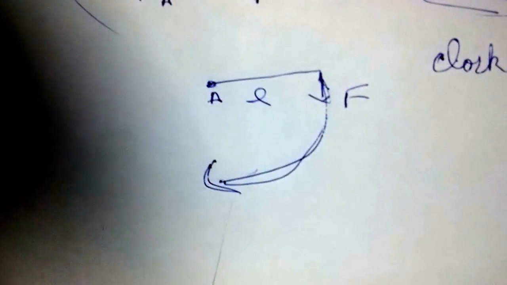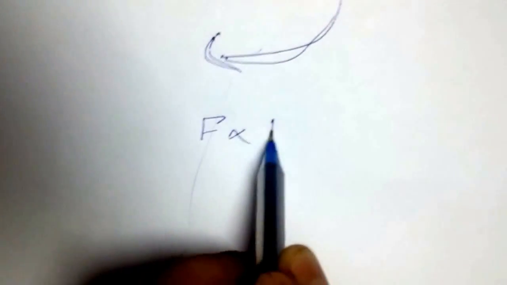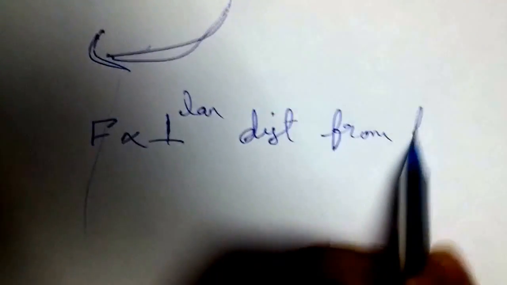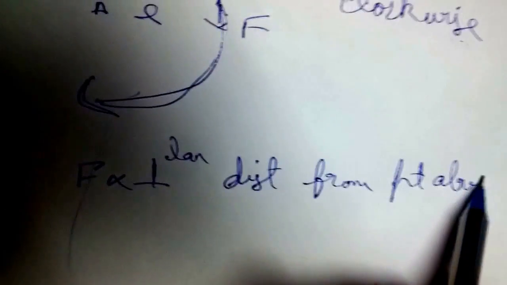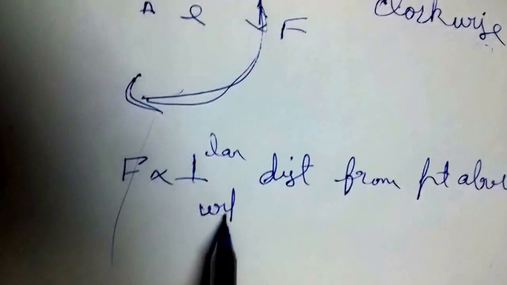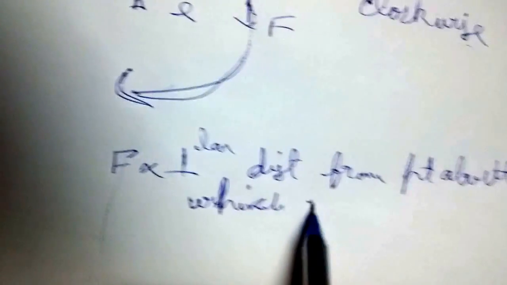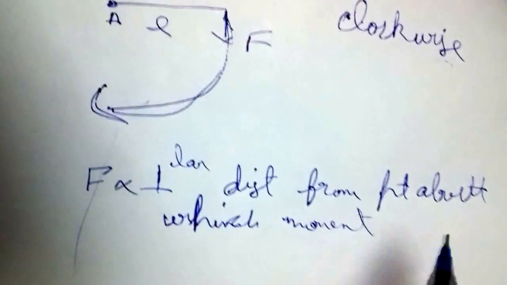Now moment, as we say, mathematically is force multiplied by perpendicular distance from the point about which moment has to be found out.